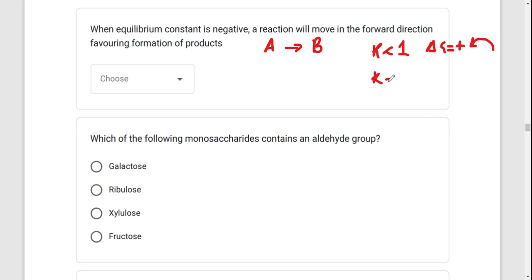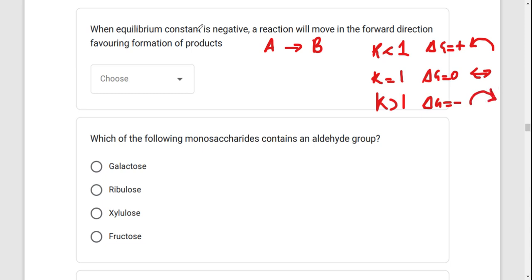When K is equal to 1, delta G is going to be equal to 0, and this reaction is at equilibrium, not moving in any direction. When K is greater than 1, delta G is going to be negative. This reaction is spontaneous, so it is going to move in a forward direction.